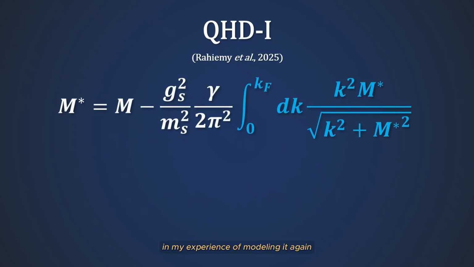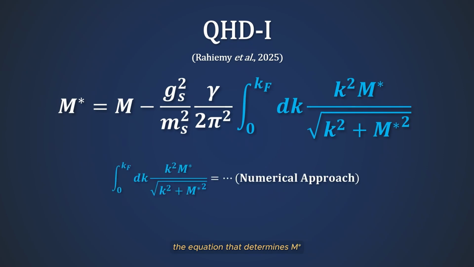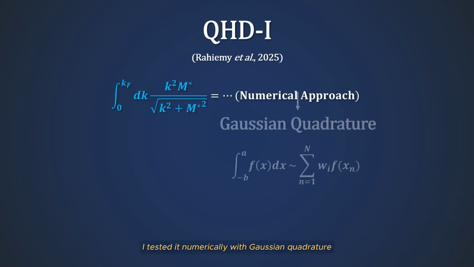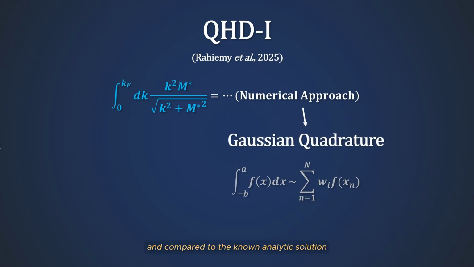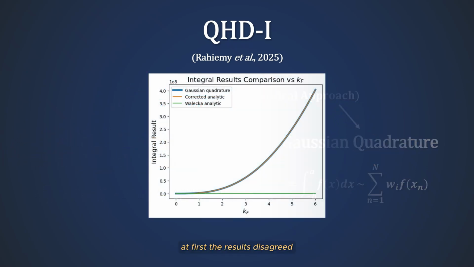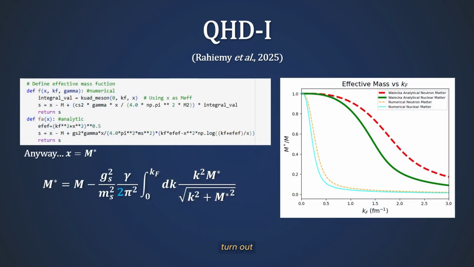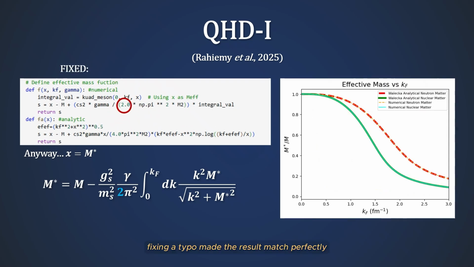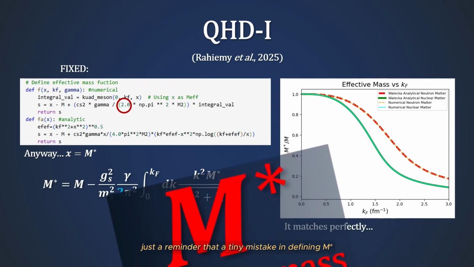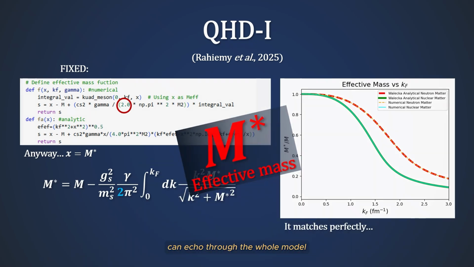In my experience of modeling it again for my undergrad thesis, I focused on the scalar density integral, the equation that determines m star. I tested it numerically with Gaussian quadrature and compared to the known analytic solution. At first, the results disagreed, and I thought I'd found something big. Turned out I'd written the self-consistent m star equation slightly wrong in my code. The numerical method was fine, but the human using it wasn't. Fixing the typo made the result match perfectly. No new physics, just a reminder that a tiny mistake in defining m star can echo through the whole model.